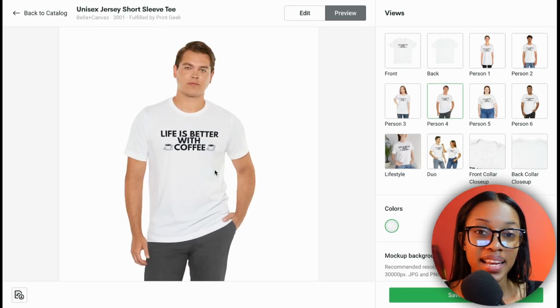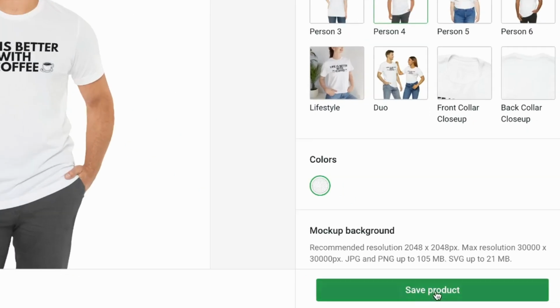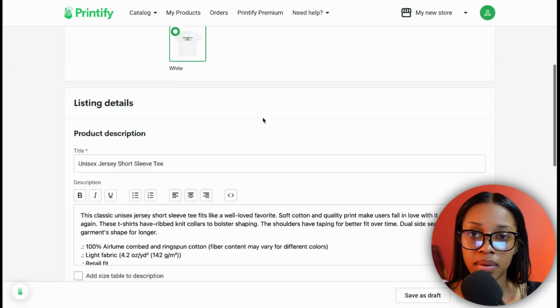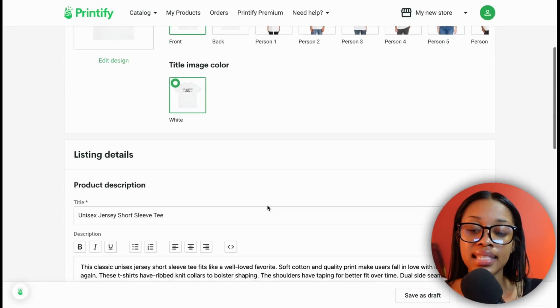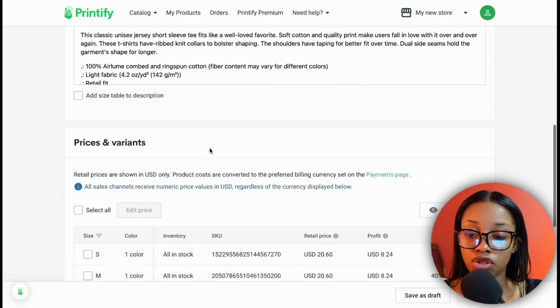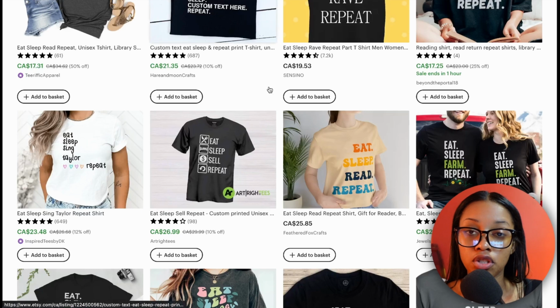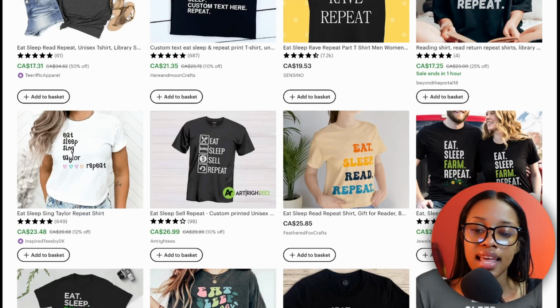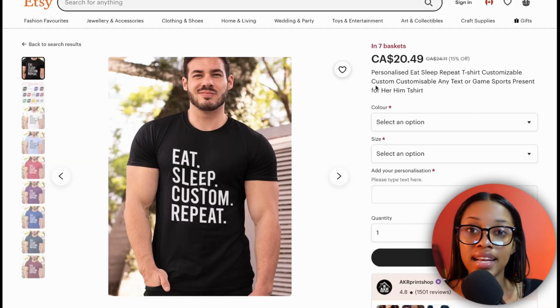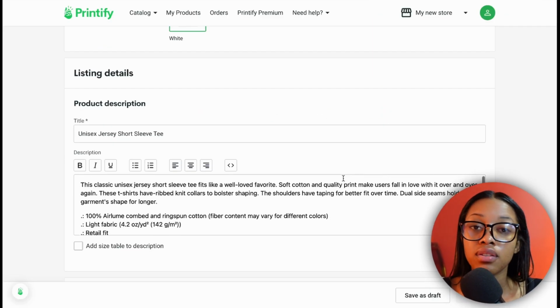But once you're satisfied and happy with your design, all you need to do is click where it says save products. And now on this page, you need to edit the important listing details of your items, such as the product description and the pricing. In order to edit this, you can always find one of the shirts you want to sell on Etsy, look at how they labeled their t-shirt, the price they're selling it at, and their description, and then use that for inspiration when it comes to editing your own listing.